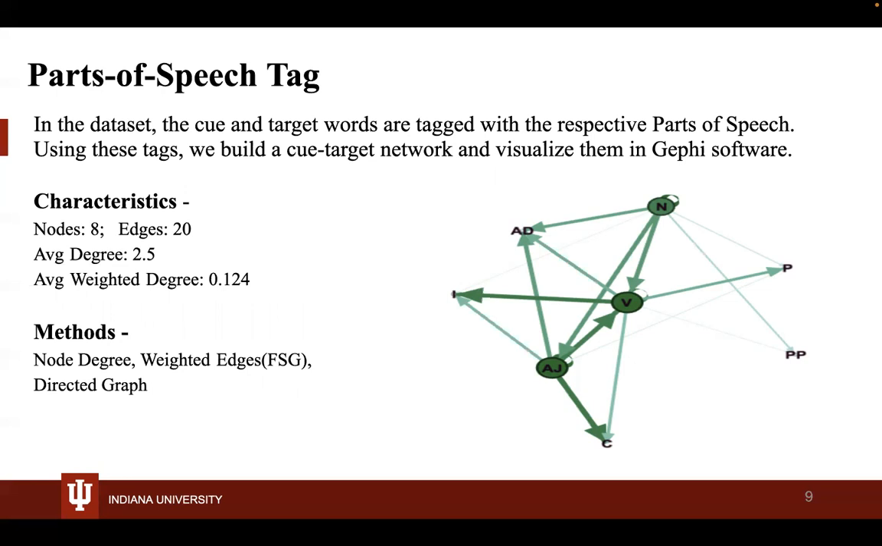For the part of speech tag, we tagged the Q and the target word with the part of speech. Using these tags, we created a Q and target network, and we visualized it in Gephi. Furthermore, we pre-processed the data, and on the right hand side you can see the prominent tags are noun, verb, and adjective. We removed a few negligible tags. We assigned the weights of the edges as the mean of the forward strength, and we can see that adverb has a really strong association with the prominent tags. It can also be observed that the data is highly imbalanced, and our observations may be biased because of it.